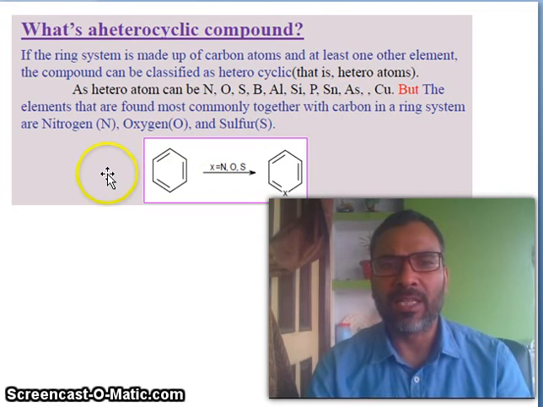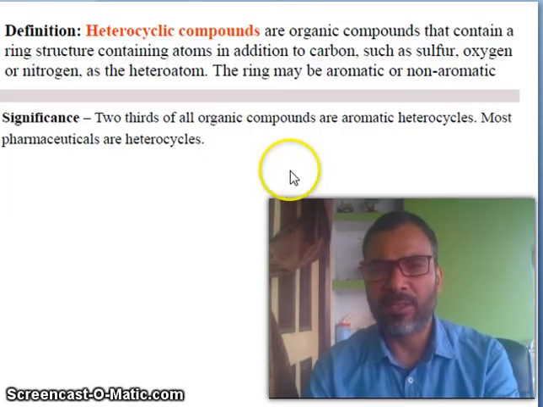The elements found most commonly together with carbon in a ring system are nitrogen, oxygen and sulfur. So this is the homocyclic aromatic, just replace this one carbon with nitrogen, oxygen, sulfur, it becomes heterocyclic.